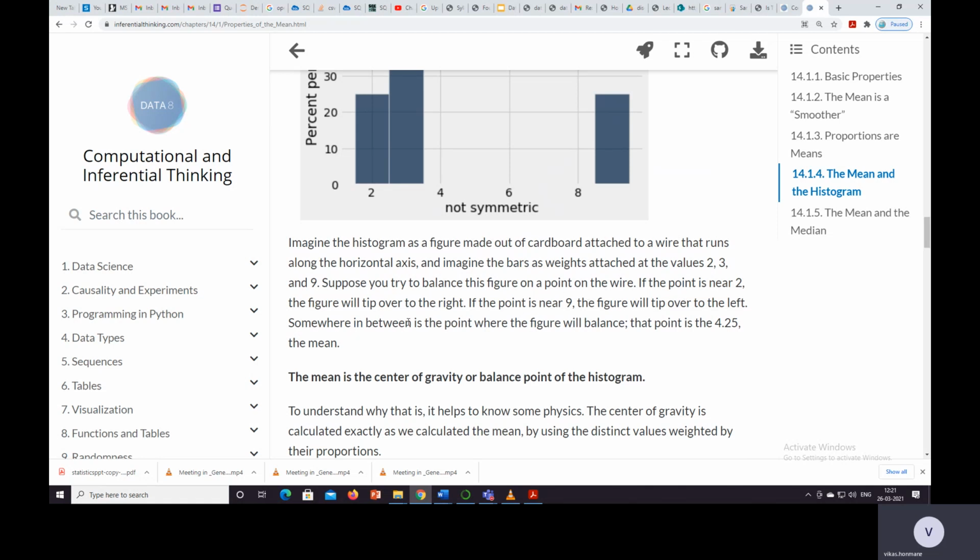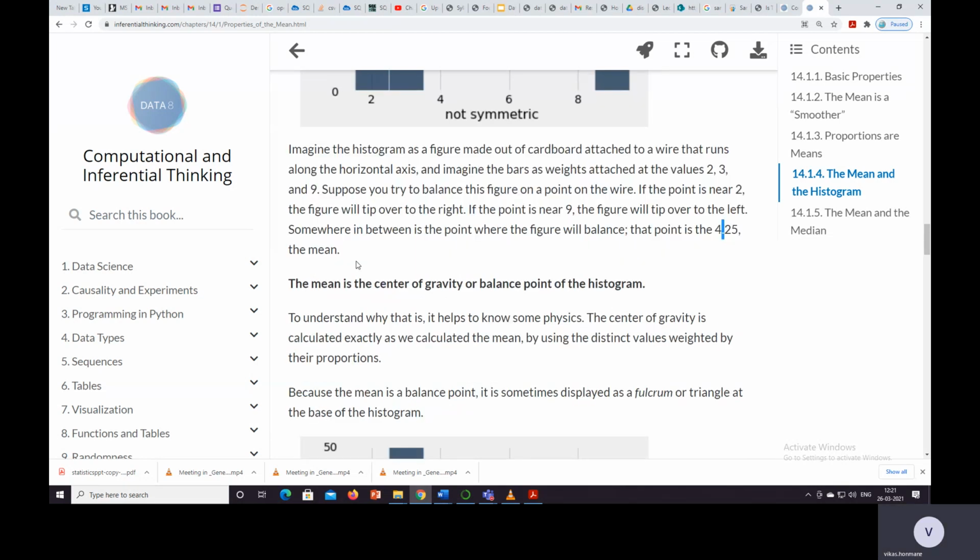Somewhere in between is the point where the figure will balance. That point is 4.25. The mean is the center of gravity or balance point of the histogram.